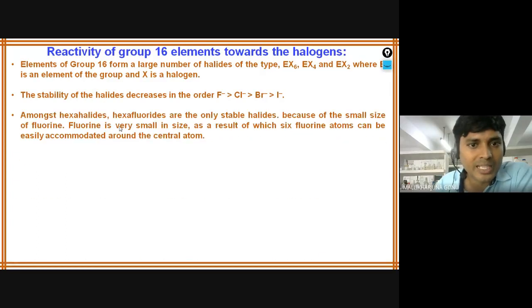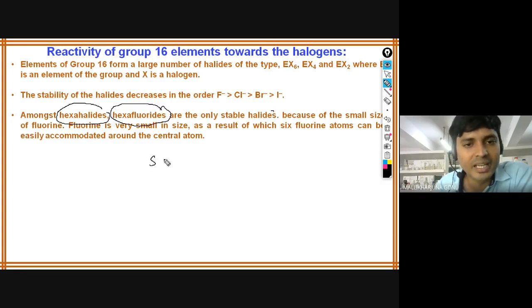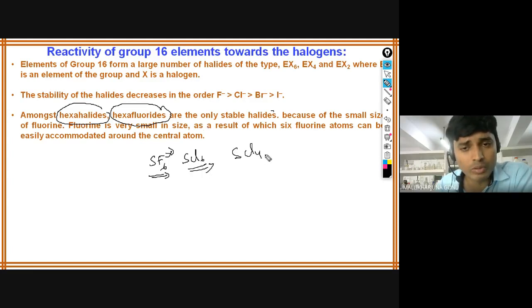Next, among hexahalides, hexafluorides are the only stable halides. So among the hexahalides, which one is the most stable? Hexafluorides. If SF6 is there, that one is the more stable. SCl6 will not be much stable, but SCl4 will be more stable, and SeCl4 too, all these are more stable. But in the hexa cases, due to the size, only SF6 exists.